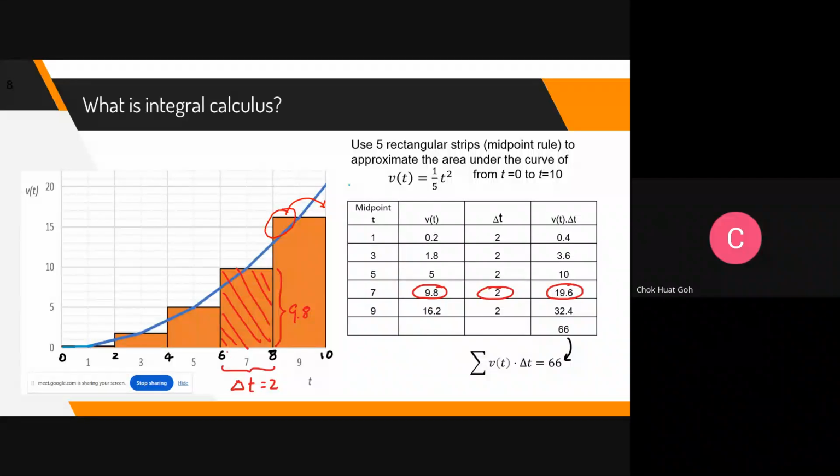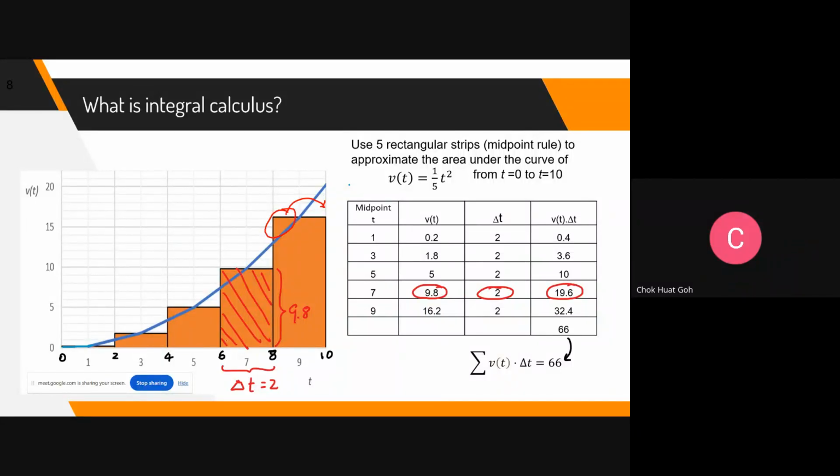But actually, when it is 6 seconds, the speed is not 10, it's about how many? 7 point something. Here you can see 7 point something. All right. Because we just want to do an approximation, so we find the area of the rectangle. Example, this rectangle, the area is 2 seconds times the speed, 9.8 meter per second. 9.8. So that's why I write here.